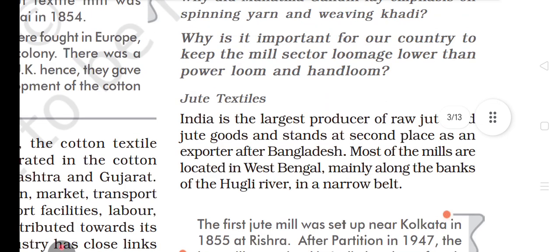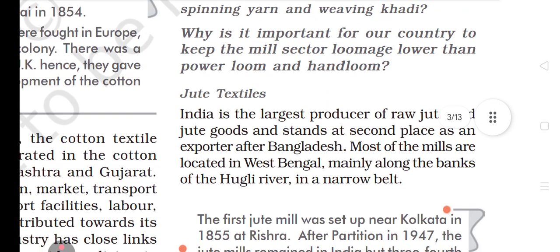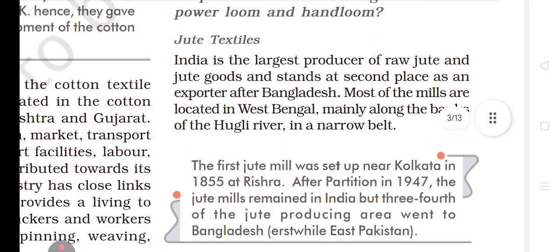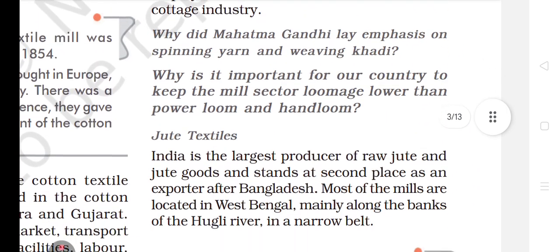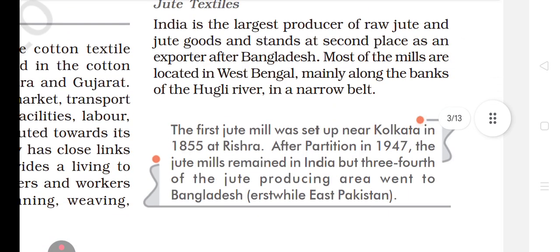Now see next, dear student, next is written jute textile. Many things are removed bachche, many of the questions and much of the content is removed, and direct jute textile has come. I have the old book, that's why I'm saying the children who have the old book will definitely relate with me.